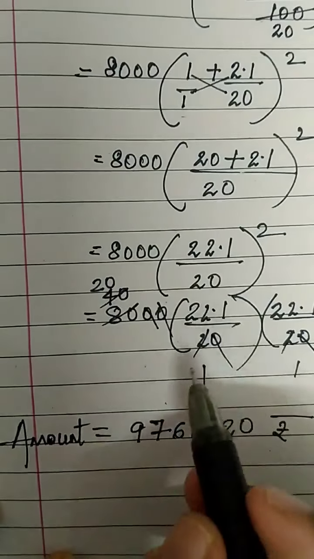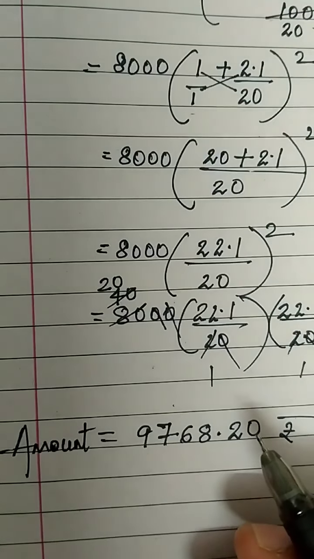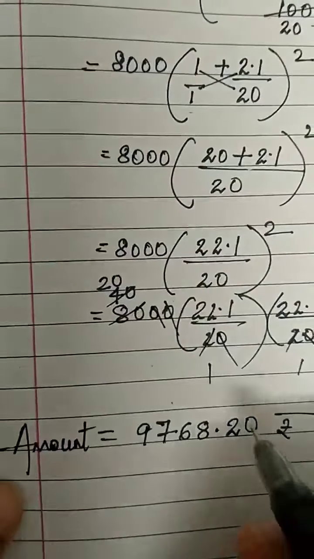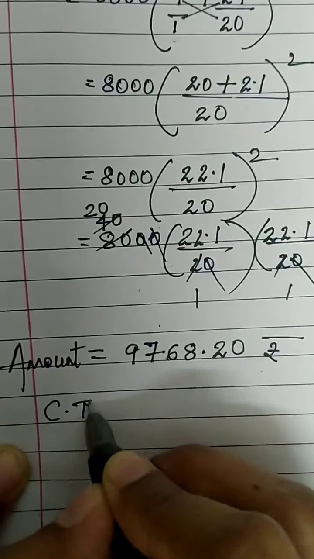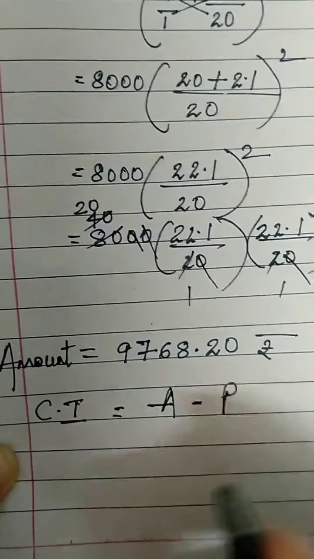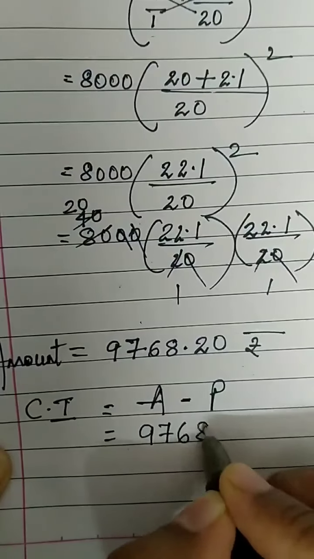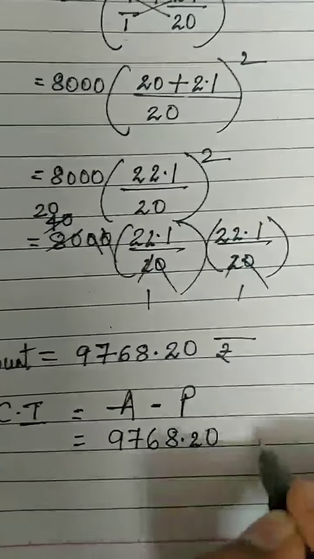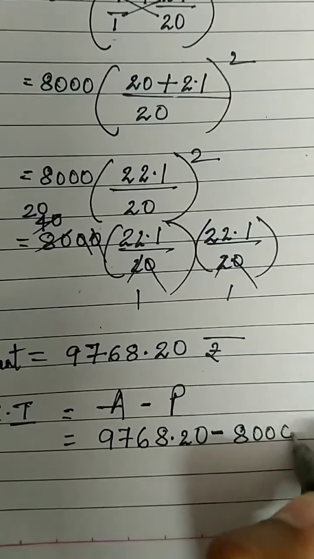9,768.20. But in the question, what is asked? Please read the question once again. After 2 years, how much compound interest? So they are asking us to find compound interest. Compound interest is equal to amount minus principal. Amount we got 9768.20 minus principal that she borrowed was 8,000.